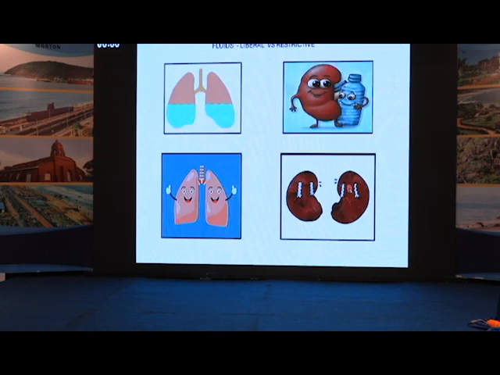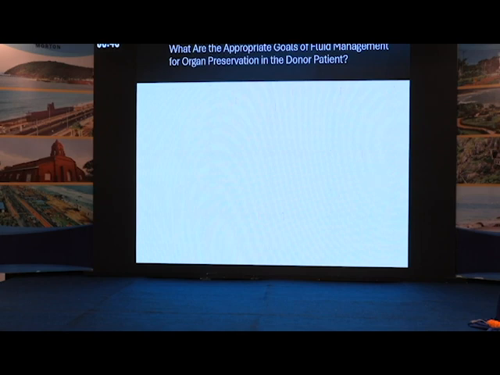So what about the fluids post brain death? It has been shown that liberal fluid strategy has shown to increase the number of transplantable kidneys, whereas restrictive donor strategy has shown to increase the number of transplantable lungs. However, what does the consensus guidelines say? So what are the appropriate goals of fluid management?